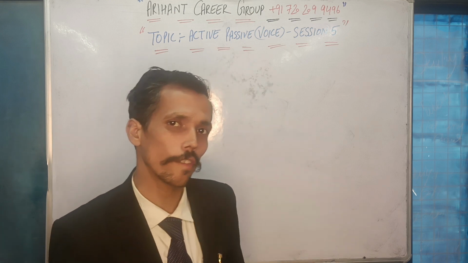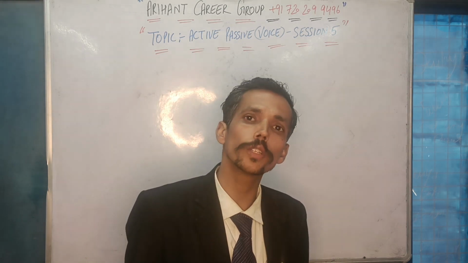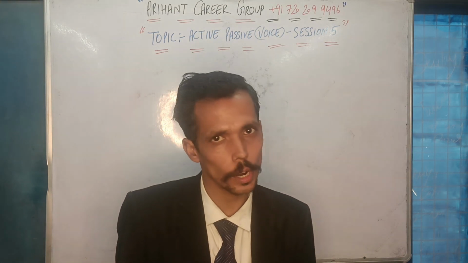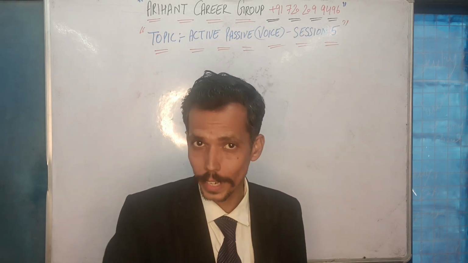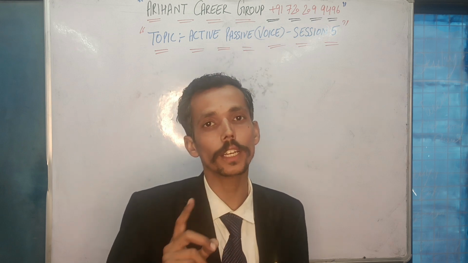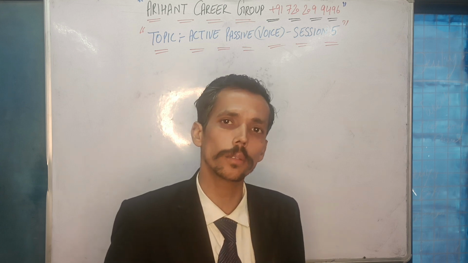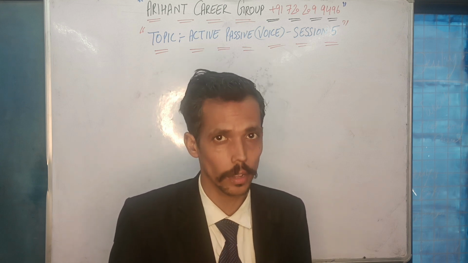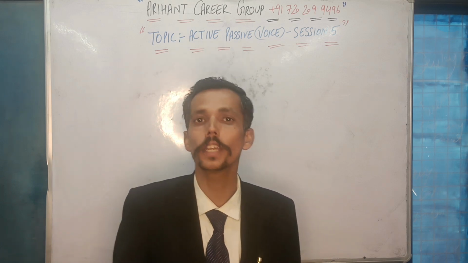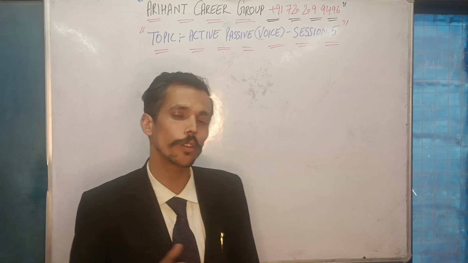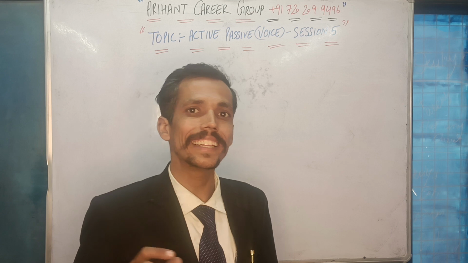But in case of future perfect, once you are given either will have or shall have plus third form, you will be using either will have been or shall have been plus third form. So will have been and shall have been. Shall have been is particularly to be used in case of I and we. In case of other subjects, you will be using will have been. But you will be thinking, if you get a negative sentence, how will you be managing? How will you be writing not? So it will become will not happen, shall not happen. In case of I and we, you will be using shall not happen. In case of other subjects, you will be using will not happen. Is it clear? So this is what I discussed in session 3.